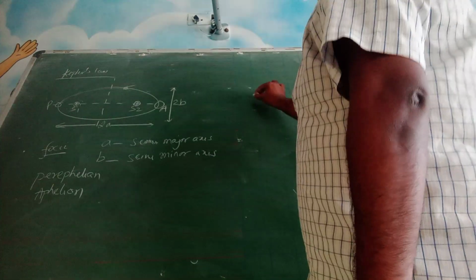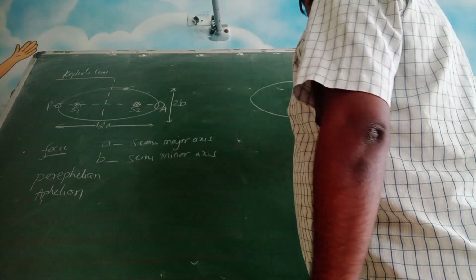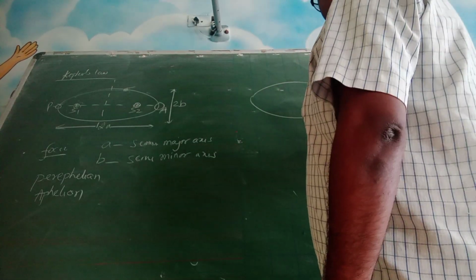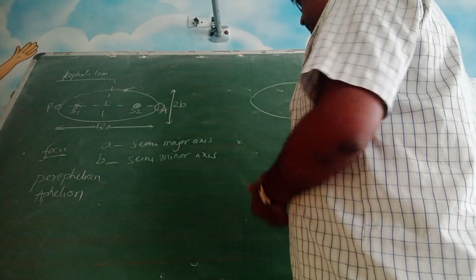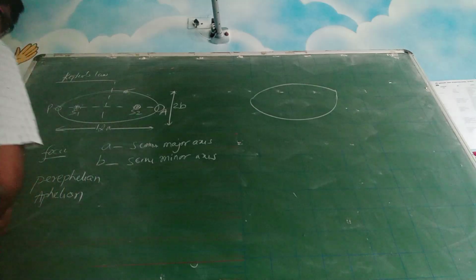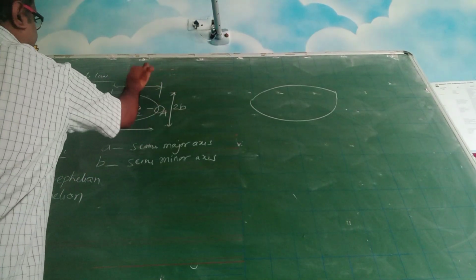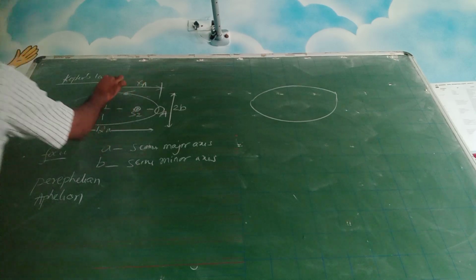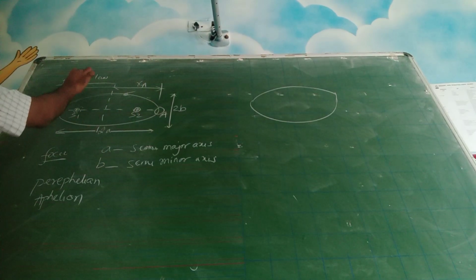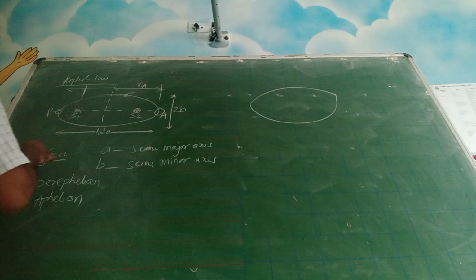Now coming to the second law. So this is your oval shape. Here we will do some more. Let us call this distance as RA and this distance we have to take from this.